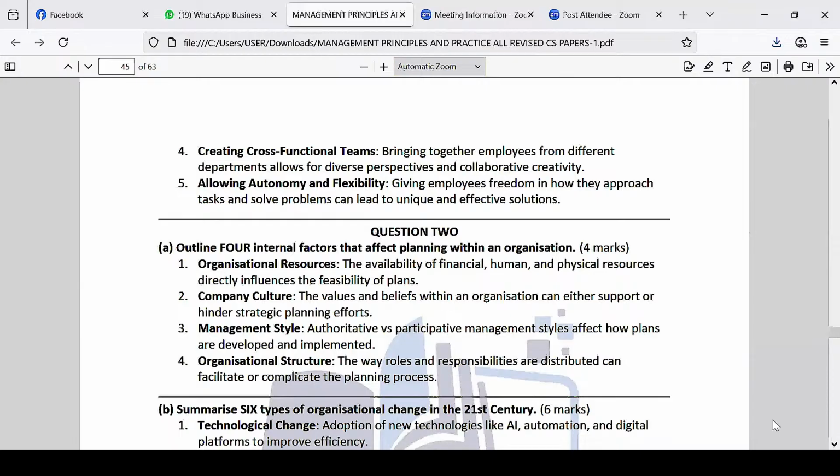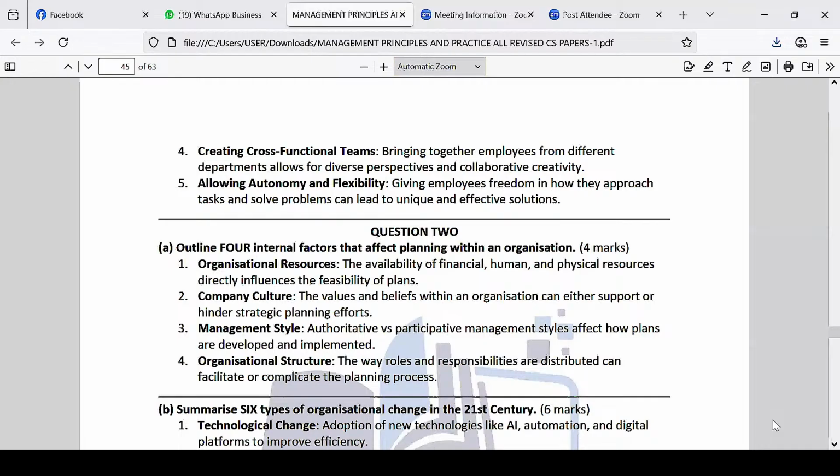Now, what is the company culture? Basically, your plan must be within the culture. The company culture is a very important factor that affects planning. What does that mean? The values and beliefs within our organization can either support or hinder strategic planning.